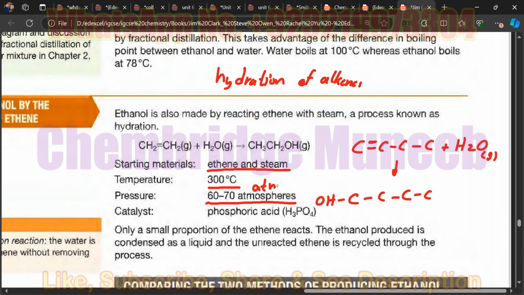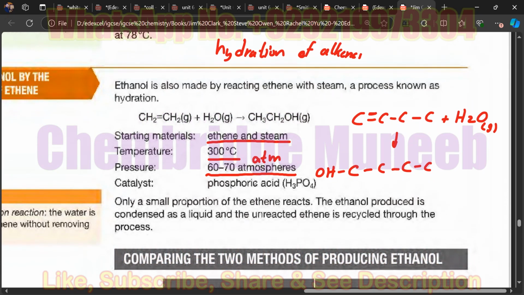Yes, ATM is the unit of pressure, and atmosphere is abbreviated by ATM. And then the catalyst used is phosphoric acid, H3PO4.